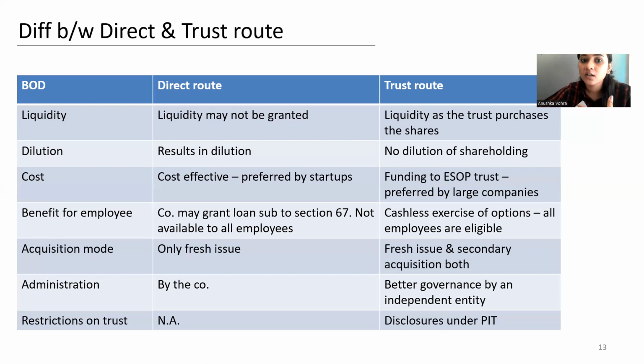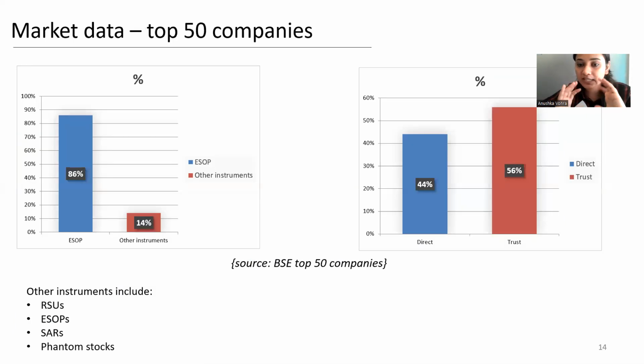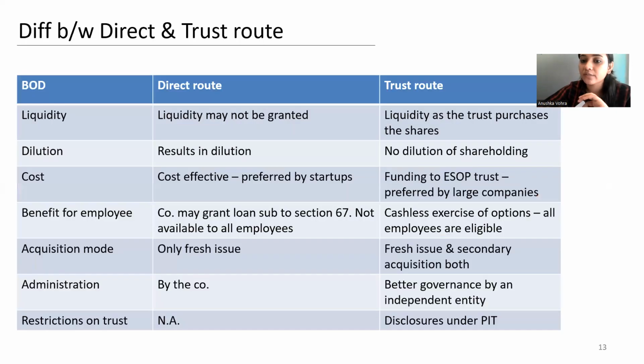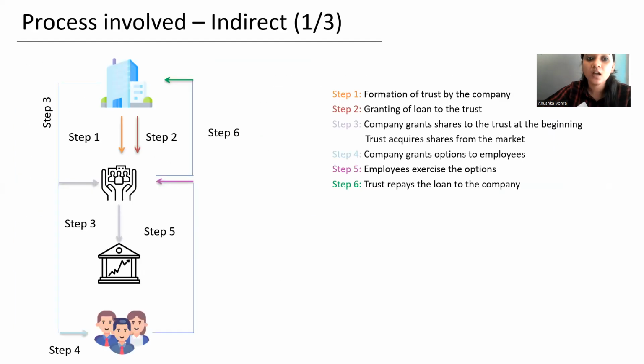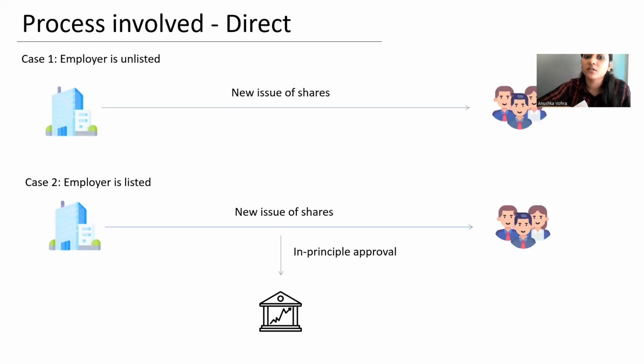So which route is more beneficial and which route is more prevalent? If we see this chart, the right side of the chart shows the data of top 50 companies as on March 2023. Around 56% of the companies implement the schemes through the trust route. So trust route is generally preferred by large companies where they would want a separate body to implement and administer the scheme. Now we'll be talking about both these routes, like how these two routes work.